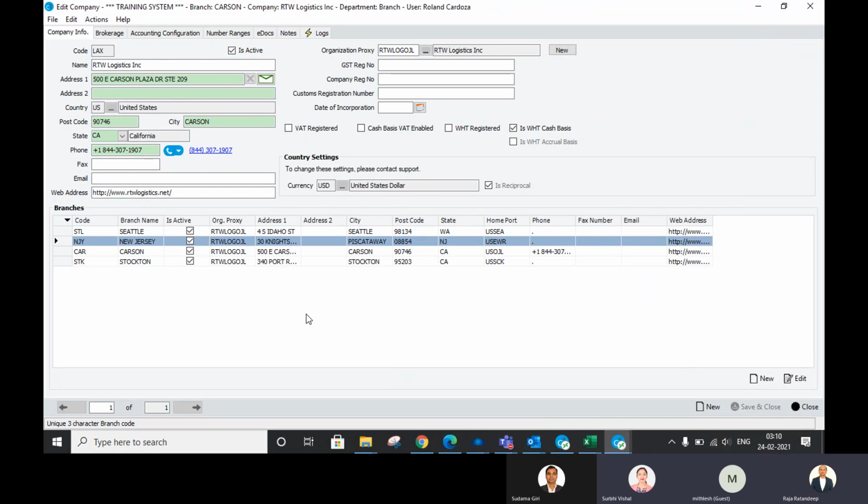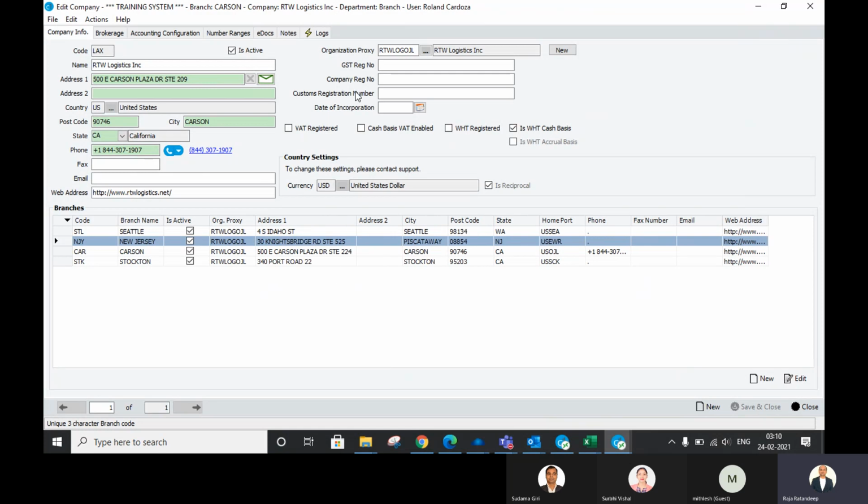What do you write in address to? We also want to know your company registration number, your customs registration number, the date of incorporation. We don't have a GST number, but we'll have an EIN number. EIN number will go into the proxy organization, so you can update the EIN number in the proxy organization. Date of incorporation, I'll give.